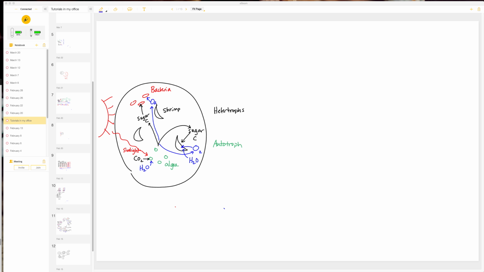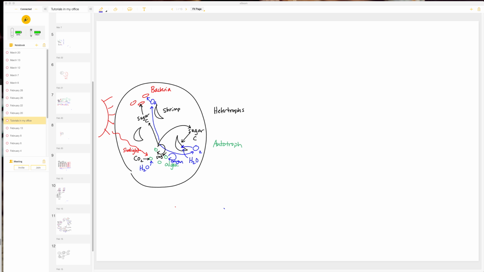So not only are they giving it off, but they're also consuming. The sugar that's coming off is just going right back into them so that they can do cellular respiration. So they need sugar as well. And the oxygen that they are producing can also go right back into them so that they can do cellular respiration. So they're both producing it and using it. So if you look at the interconnection, this is a really cool system.